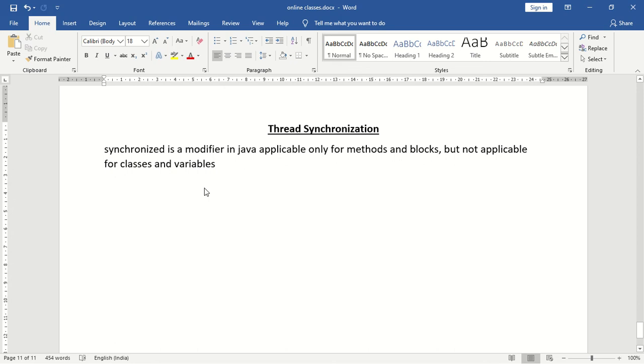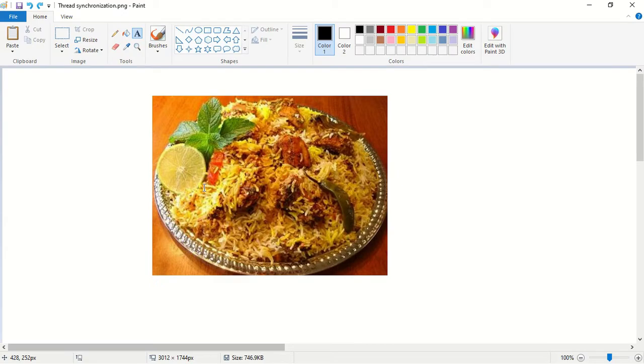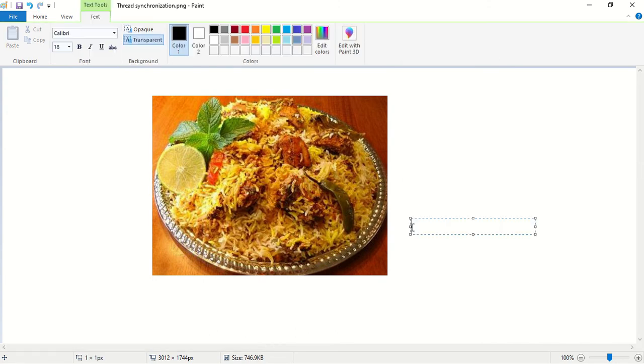First, we are going to see what synchronized methods are. To explain this, we will go back to our biryani example. This was our biryani. On this biryani object, we can perform the eat operation, right?